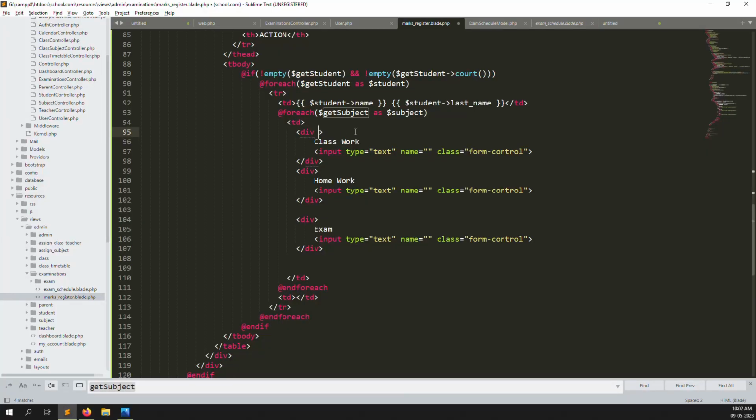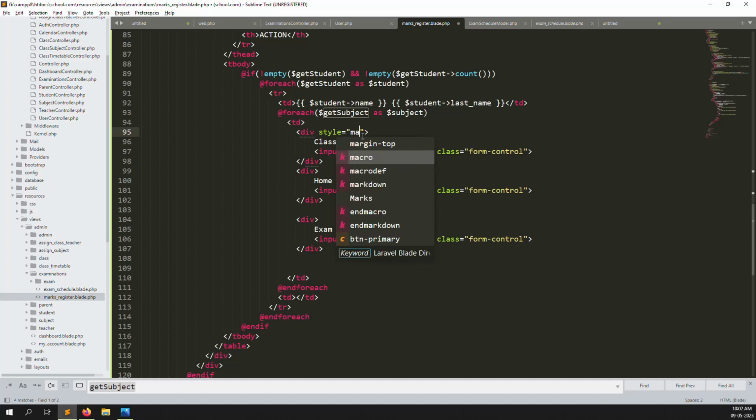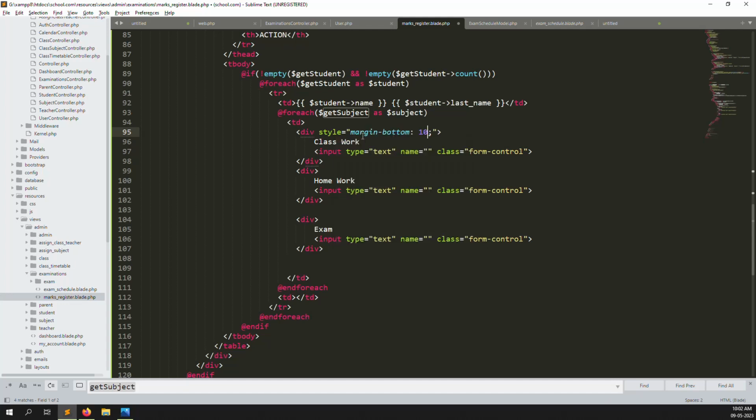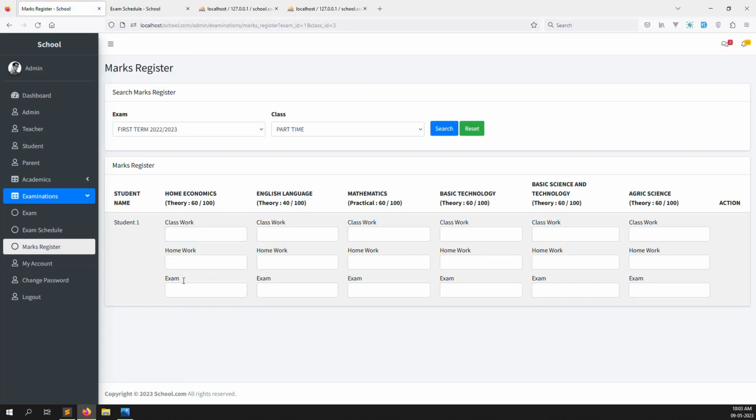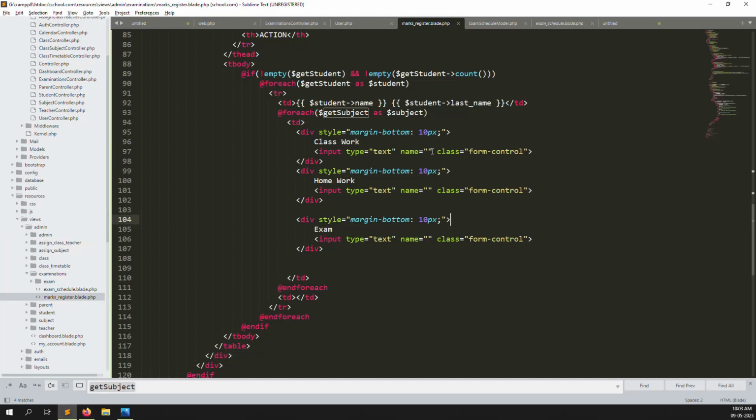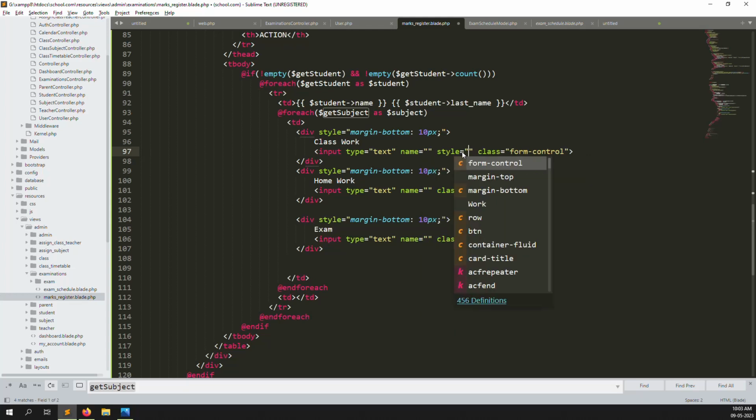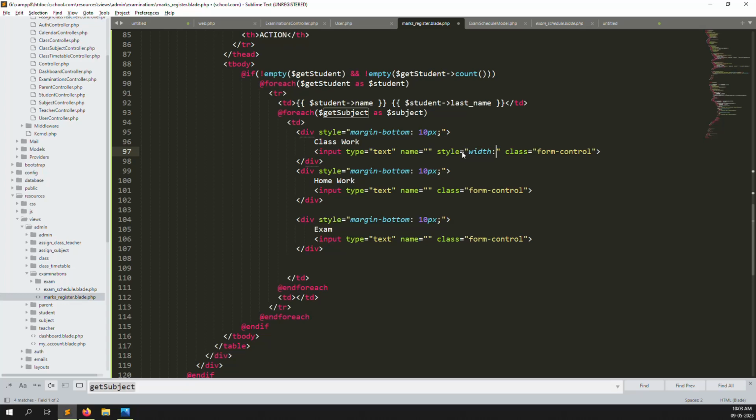And also I can make a margin style, margin bottom 10 px. And also we can change here 10 px to 10 px. So it looks like the space is good. And we can make a style width, because I am using inline CSS.